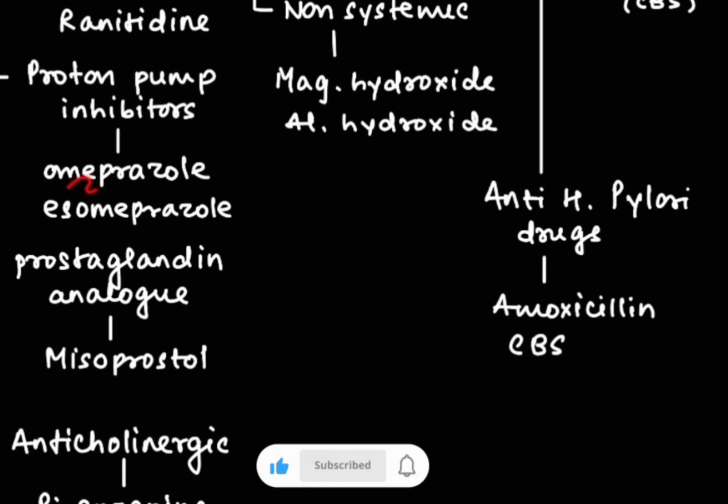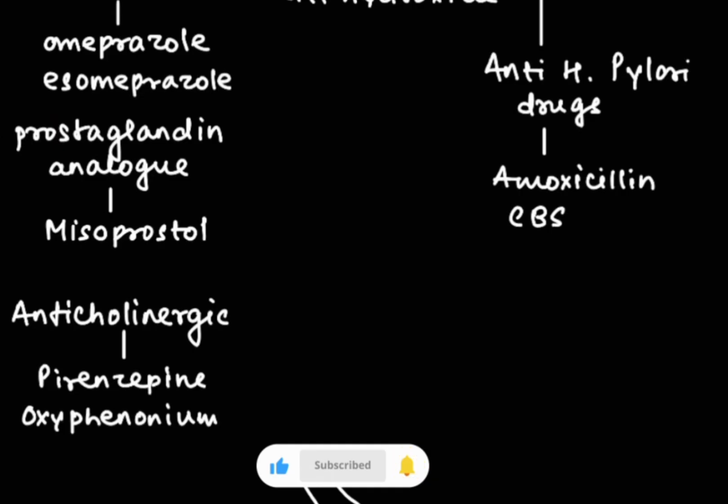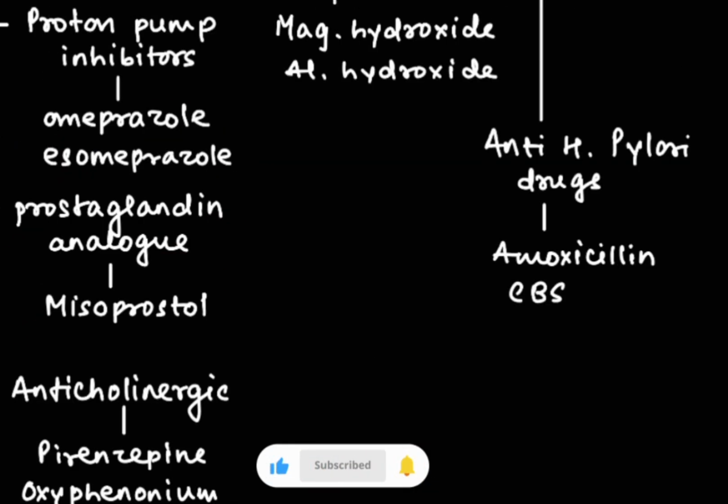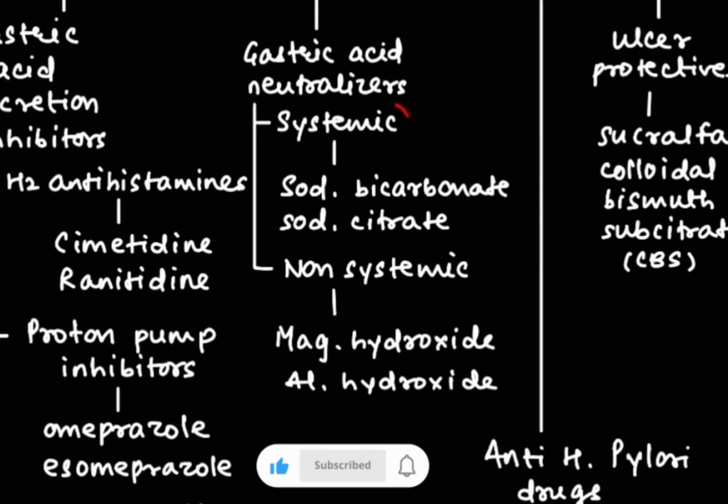Then proton pump inhibitors, which include omeprazole and esomeprazole. It also includes lansoprazole and pantoprazole. Then prostaglandin analog, which includes misoprostol. And anticholinergics, which include pirenzepine and oxyphenonium. The next is gastric acid neutralizers. So it includes two types, systemic and non-systemic.